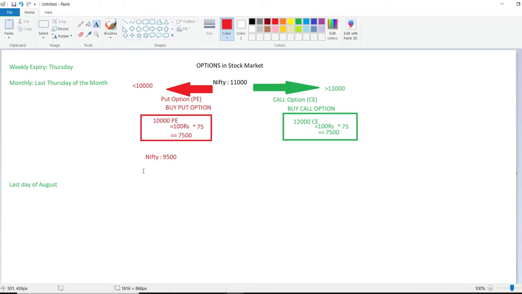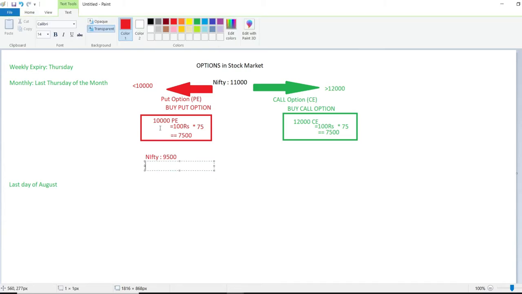Now let's see what will be your profit or loss if Nifty is trading at 9,500. You said that Nifty will fall below 10,000, and today it's 9,500. So 10,000 minus 9,500, this is your 500 points profit. You made a profit of 500 points for the month.